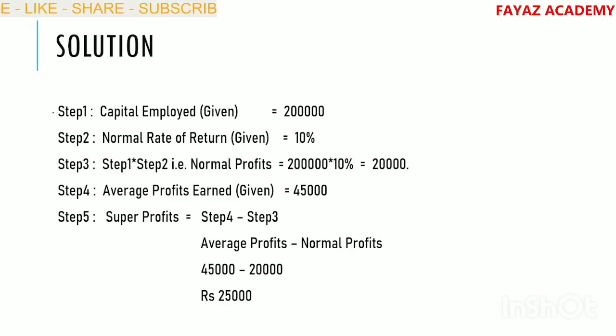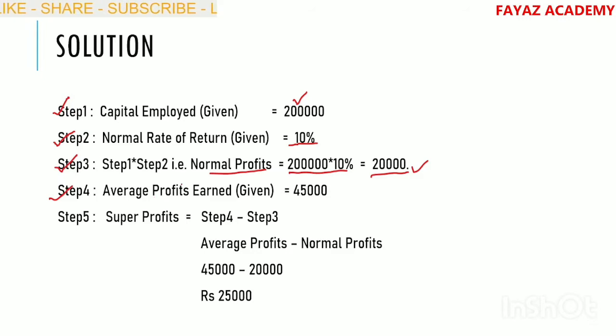Step number 1, we have to identify capital employed. Capital employed already given, 2 lakhs. Step number 2, normal rate of return already given in the question, 10%. Step number 3 is step number 1 into step number 2, that is capital employed into normal rate of return, we arrive at normal profits. That is 2 lakhs into 10%, that is 20,000.